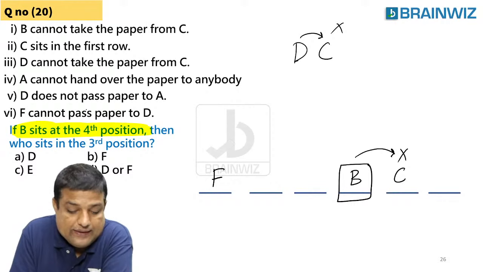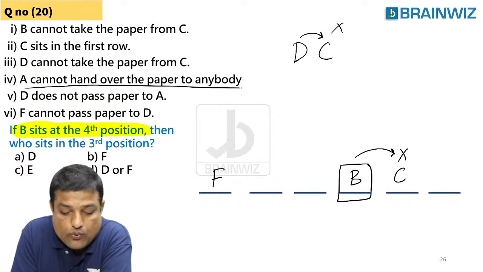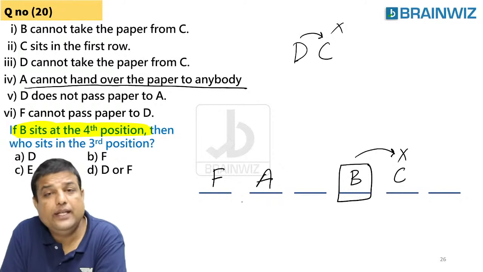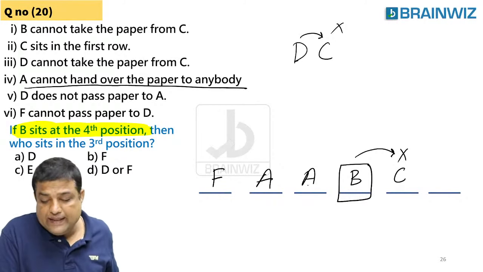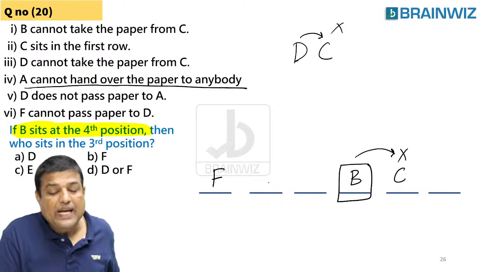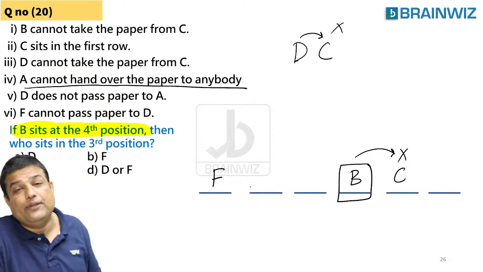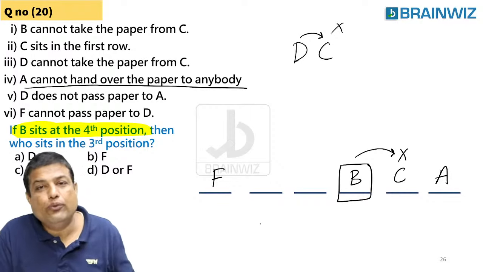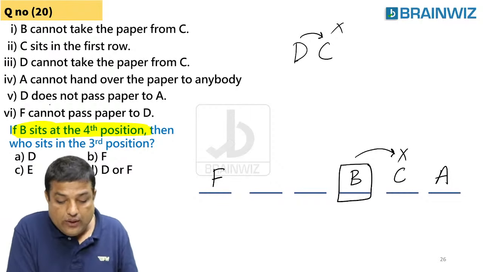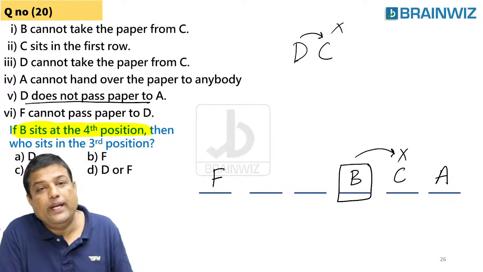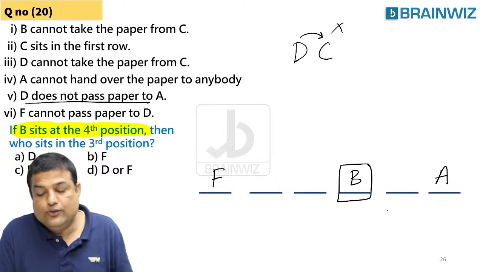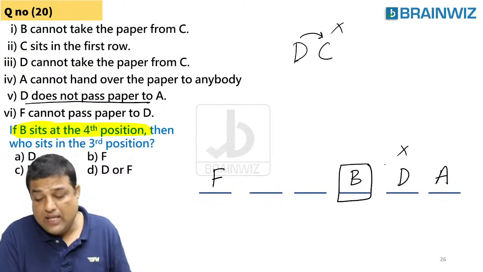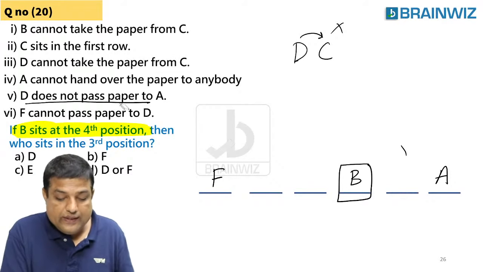Okay. Now let's try to see here. A cannot hand over the paper to anybody. A cannot give to anyone. If A is sitting here, he has to give to somebody. But as this point says that A cannot give, A has to be at the corner. So we are getting a few points here. Good. Now, D does not pass the paper to A. Definitely, D does not pass the paper to A. So D also cannot sit here. Am I right? Clear?